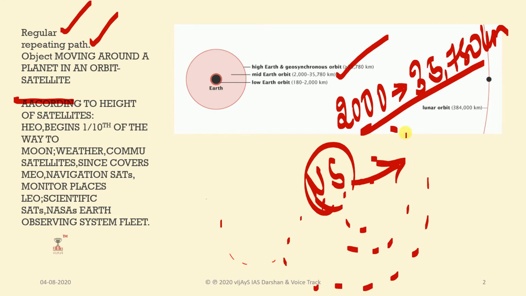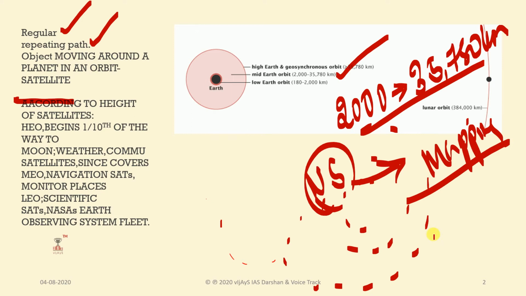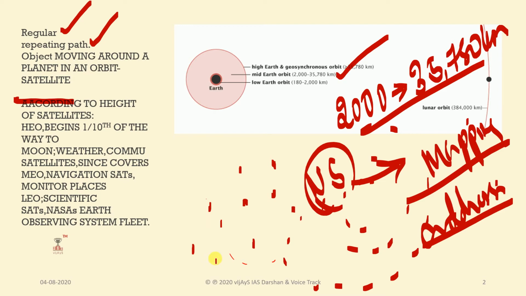Navigation means mapping and addressing. And it is also useful for monitoring places. So how many places are there in that area, what temples are there, what important government institutions are there. To monitor that, these middle earth orbit satellites are placed.